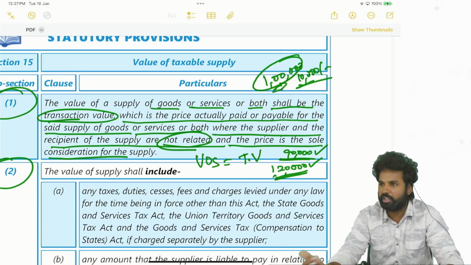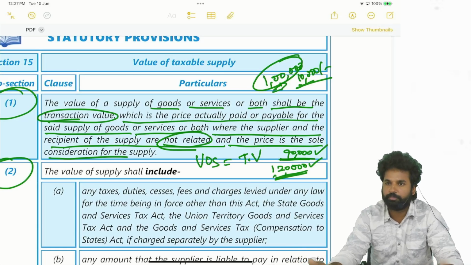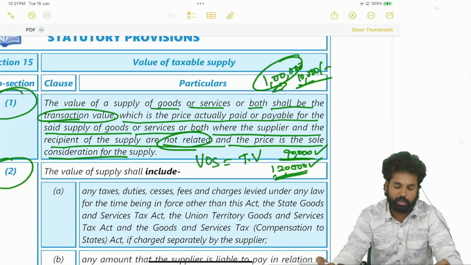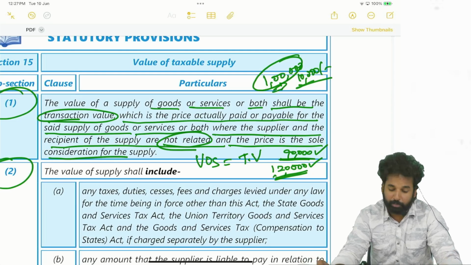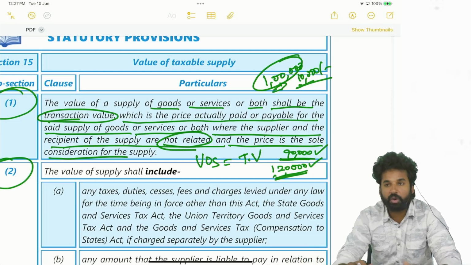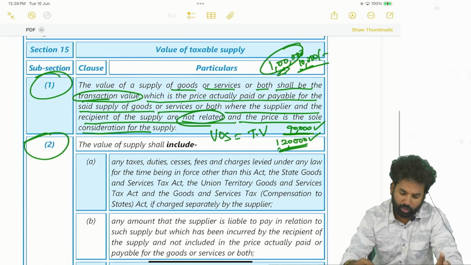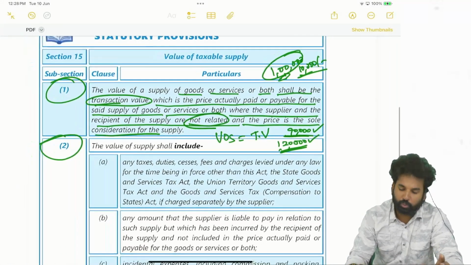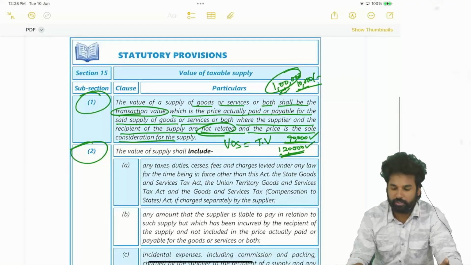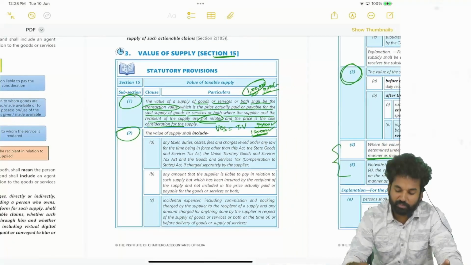When it is a credit sale, payable. When it is a cash sale, paid. For the said supply of the goods or services or both, where the supplier and the recipient of the supply are not related and the price is the sole consideration. You got this? Right. Now we are moving to subsection 2 of section 15. In this, 5 clauses are there.